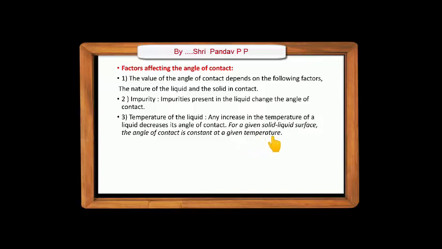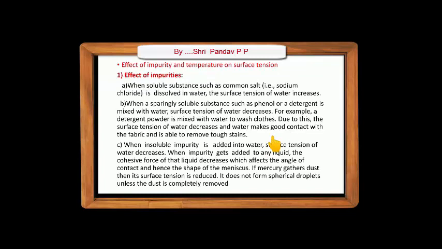Now what happens if temperature increases? If temperature increases, the molecules of the liquid gain excess energy, due to which the cohesive force reduces. As the cohesive force reduces, it becomes very much less than the solid adhesive force. And as the adhesive force becomes very large, the angle of contact becomes nearly equal to 0. That means as temperature increases, the angle of contact also reduces. These are some factors which affect the angle of contact.